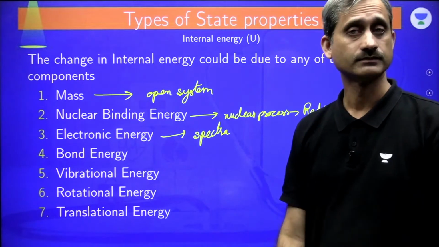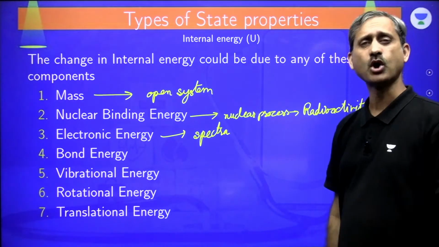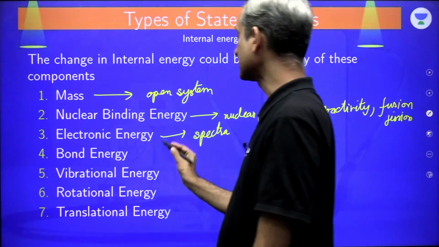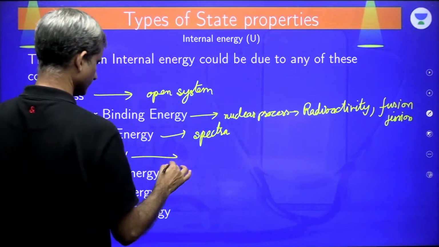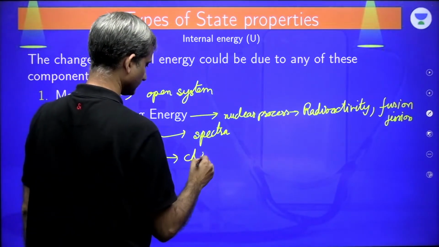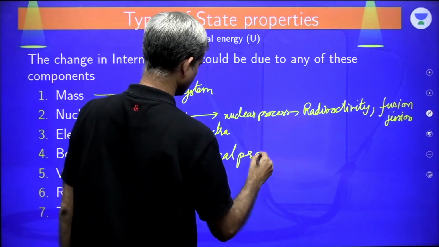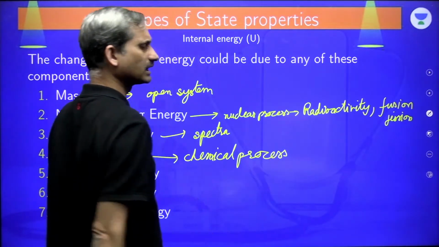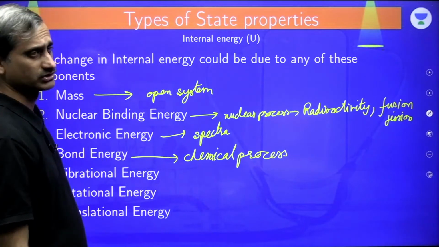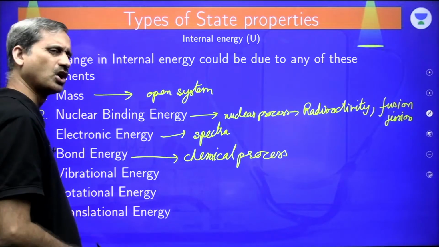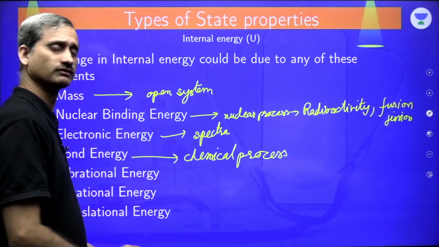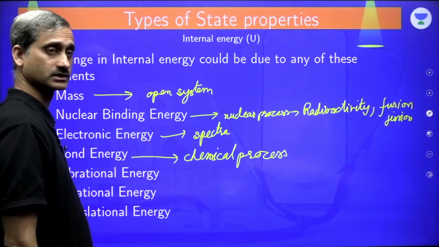Bond energy. Whenever there is a change in bond energy, it is what we call the chemical process. In any chemical process, there is a change in bond energy. The bond energy always changes whenever we have a chemical process.